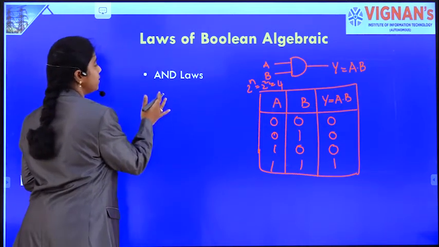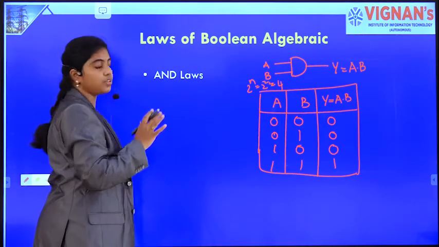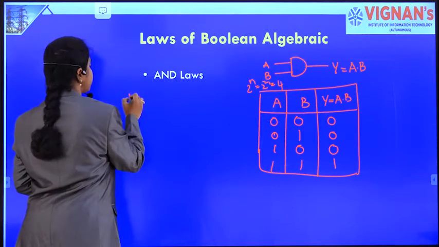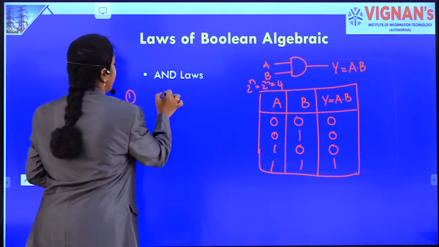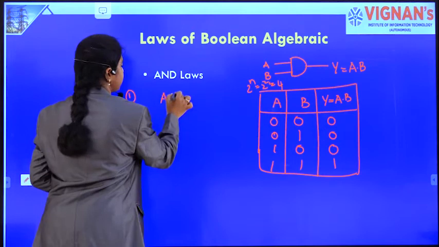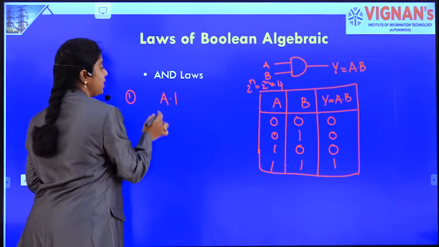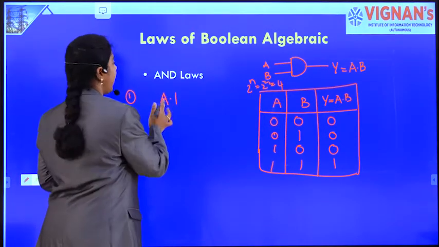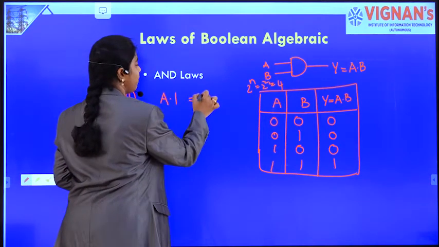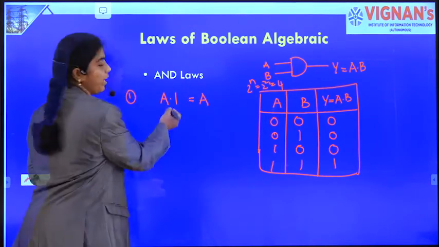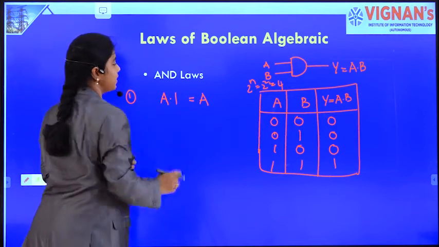Now we will move on to the AND gate laws. So what is the first law? A variable ANDed with 1. Okay, let's take a variable as A. A dot 1 is always A. A ANDed with 1 is A itself.